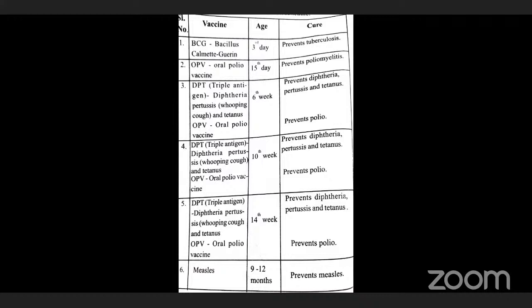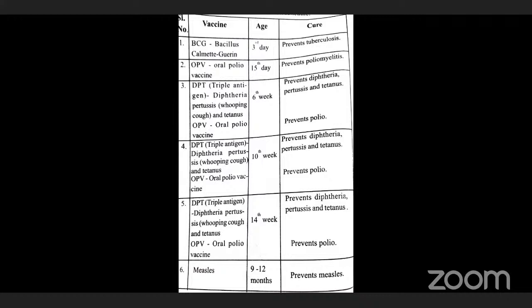The important ones I am now explaining. Another is the DPT booster, triple antigens, for diphtheria, whooping cough, and tetanus, at 18 to 24 months of the child. It prevents diphtheria, pertussis, and tetanus.